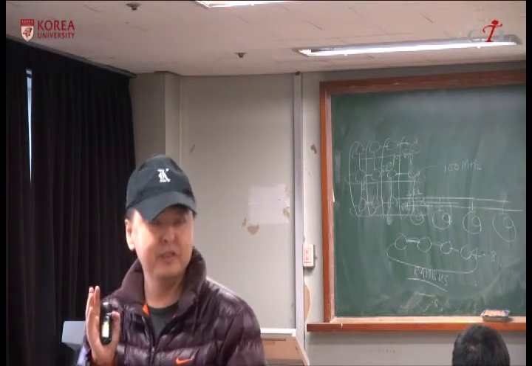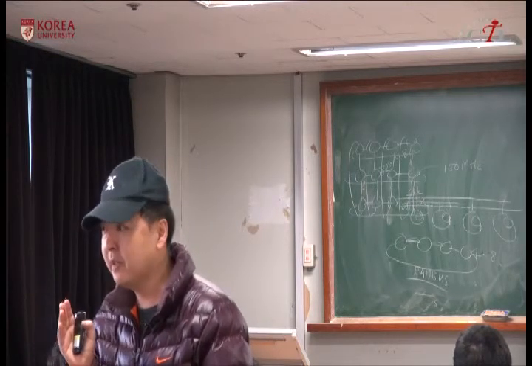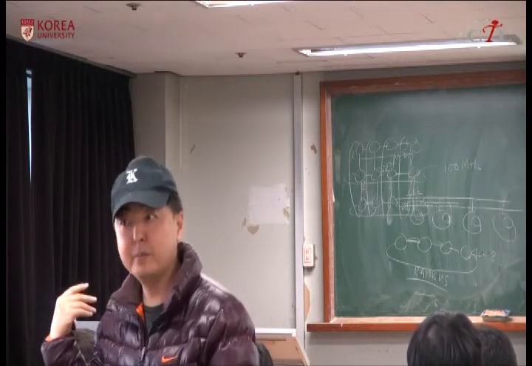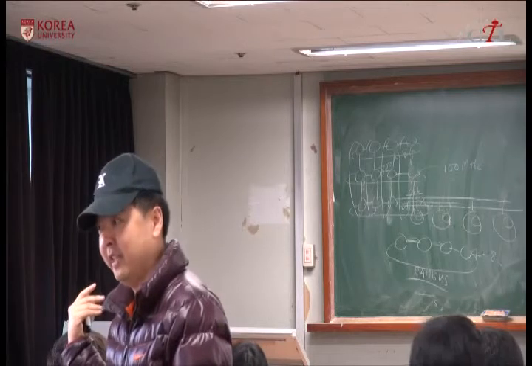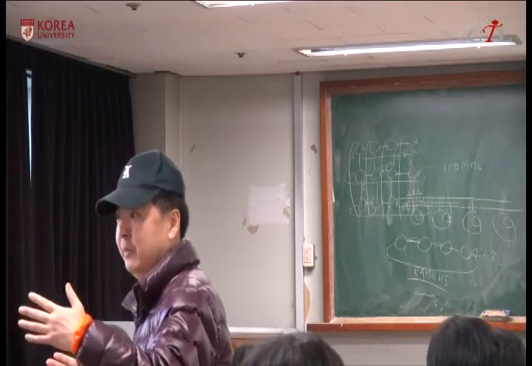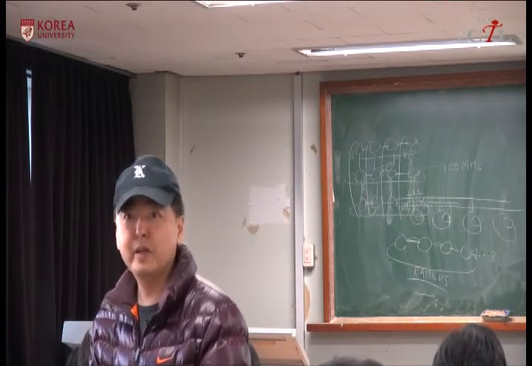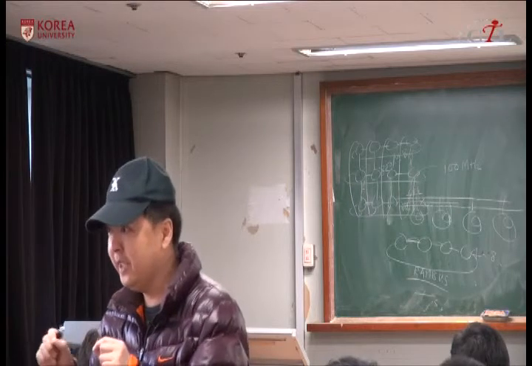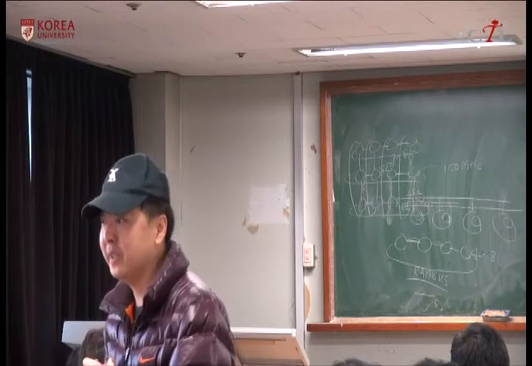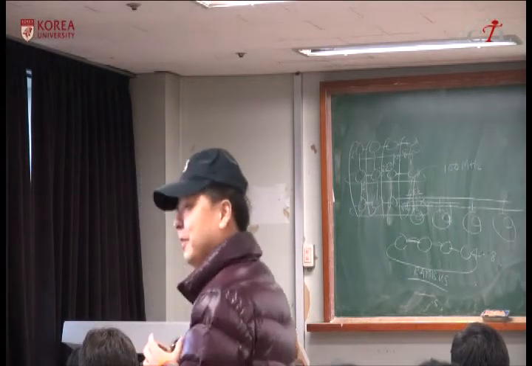Actually, in Pentium 3 or Pentium 4 systems, there are 2 buses. One is called the front-side bus that connects to the system bus and to the main memory. The other is called the backside bus that connects to second-level caches, which has much higher and wider bus bandwidth. Okay, so it is possible. It's possible, but if you have 2 buses, that means you need more pins for the packaging, which means increasing the number of pins makes packaging much more expensive. So the CPU becomes more and more expensive. Okay?